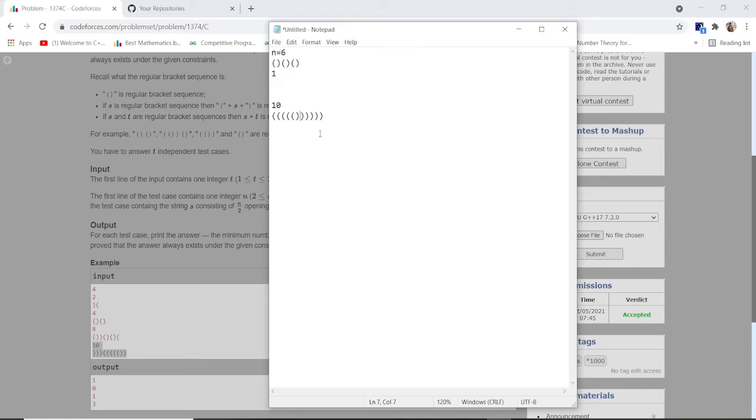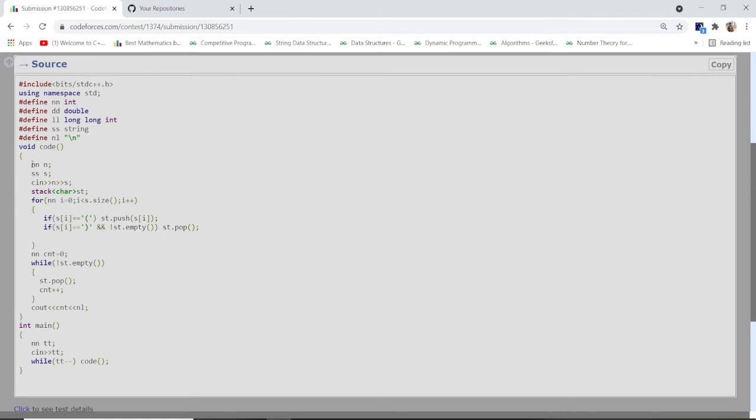So now how can we solve this problem? This is a stack problem. We can solve this with the help of the stack. So let's jump into the code. As you can see, at first I take an integer and then a string, and after that I scan both of them, and I declare a stack with the data type character. Then I traverse the whole string, and if s[i] is an opening bracket, I push it into the stack. If the bracket is closing and the stack is not empty, I pop the top value of the stack.